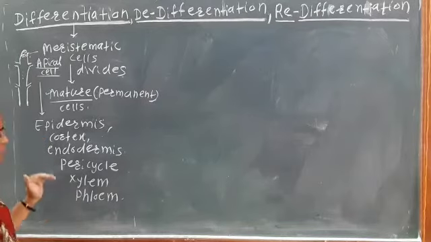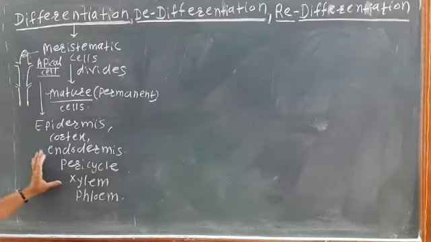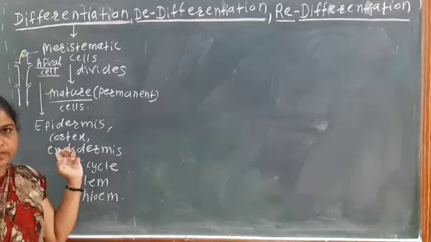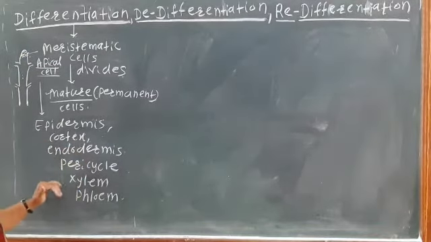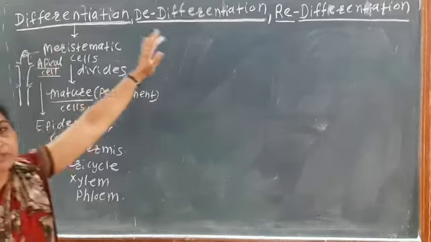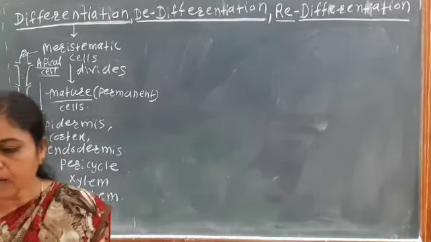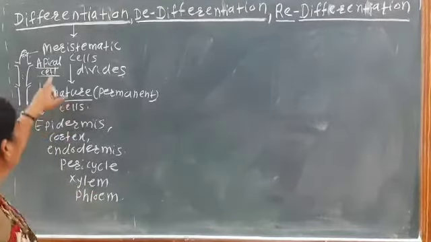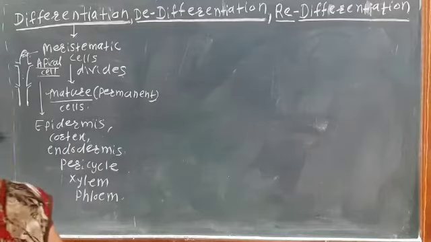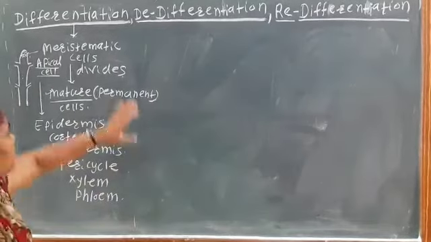These are the mature cells which get differentiated, and this whole tissue system is produced from the apical meristematic cells. So this formation of the mature cell from the meristematic cells is known as the differentiation. So here the apical cells get mature and produce the different types of cells, which are the mature cells. That is nothing but the differentiation.